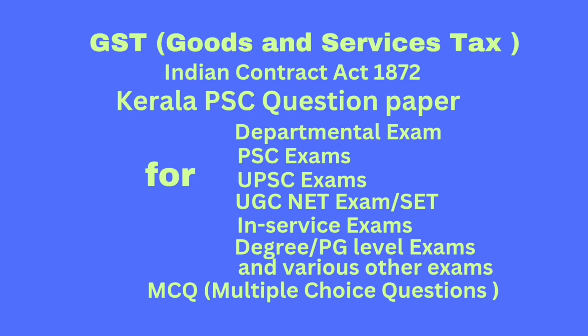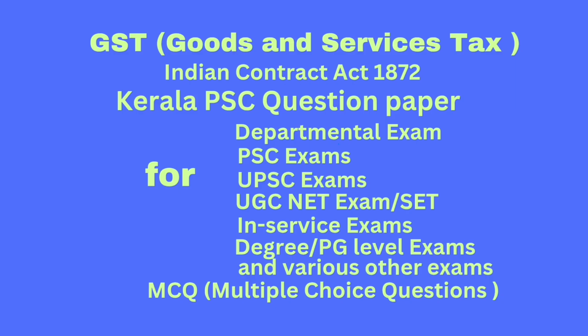Question number 42. The Goods and Services Tax Compensation to States Act 2017 provides a mechanism to compensate the states on account of loss of revenue due to implementation of GST for a period of dash. Answer: 5 years. Question number 43. To compensate the states on account of loss of revenue due to implementation of GST, a mechanism has been made for levy of dash on certain notified goods. Answer: GST compensation cess.